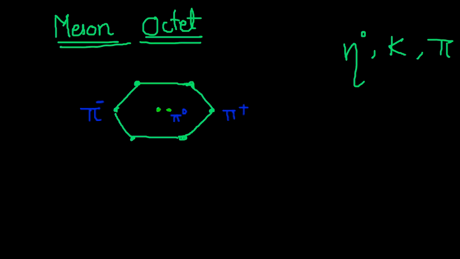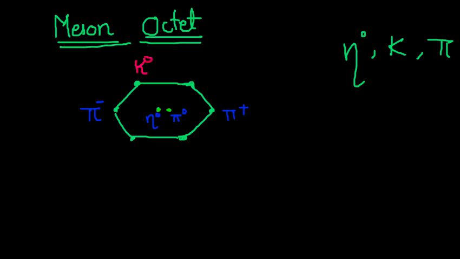Just memorize the location of these elementary particles, and then you will know how to find the strangeness and all the properties of these particles. Then at the center you have one empty space, that is eta naught. Also for the K mesons, K naught is here.